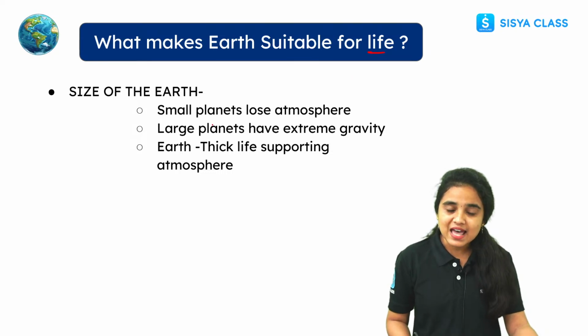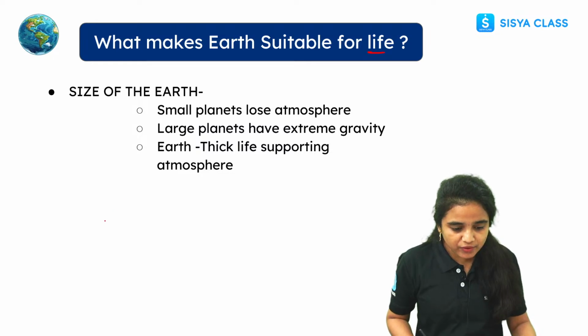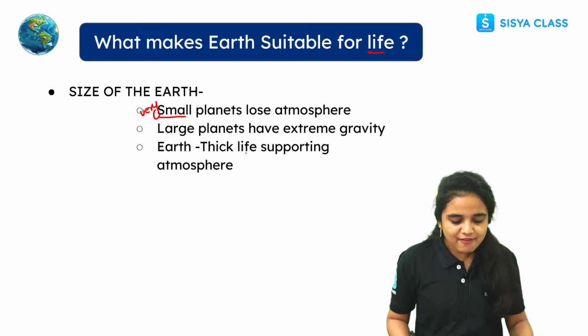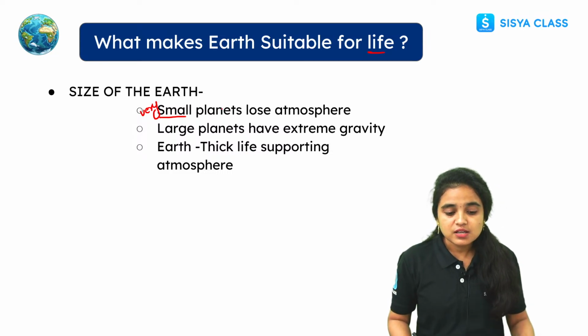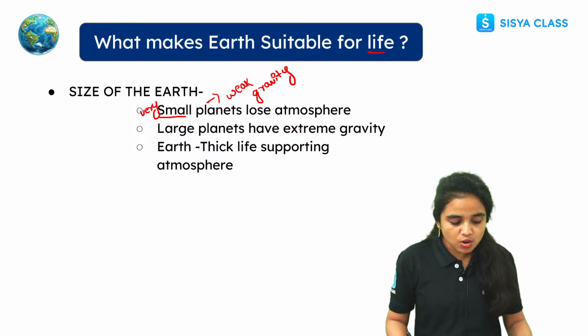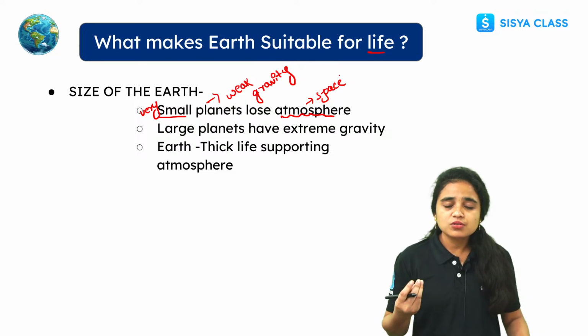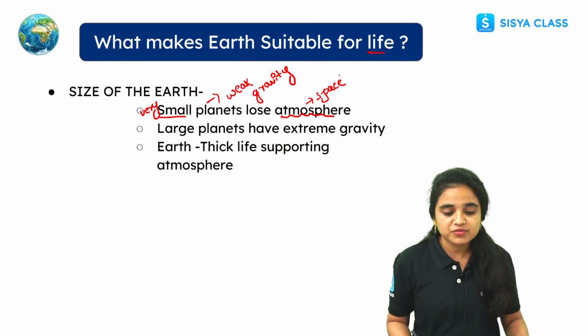See, while coming to the size of the Earth, there are many planets in our solar system. Very small planets have weak gravity. See students, small planets have weak gravity. There is no higher gravity, there is weak gravity, and they may lose the atmosphere into space. So that is the reason these very small planets will lose the atmosphere into space.